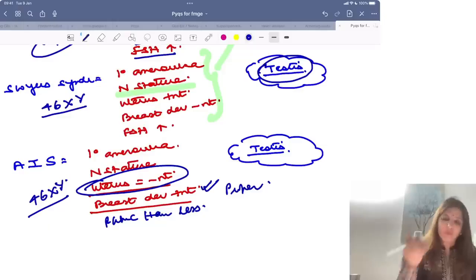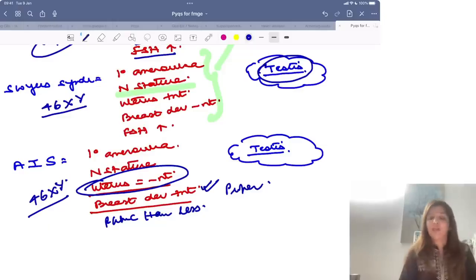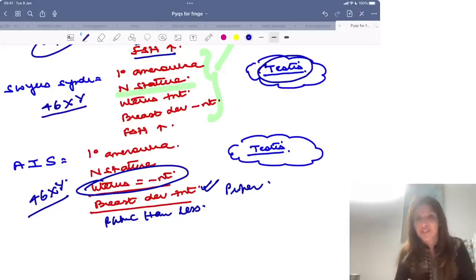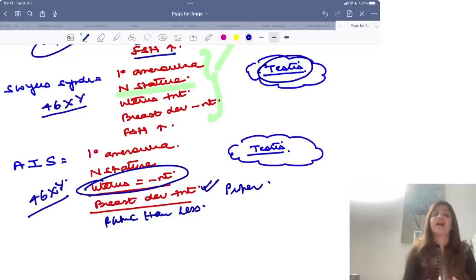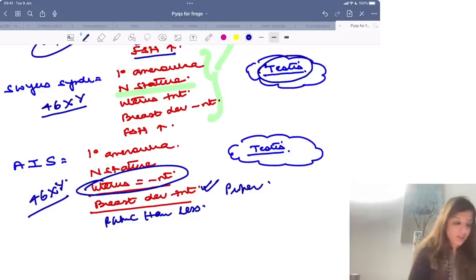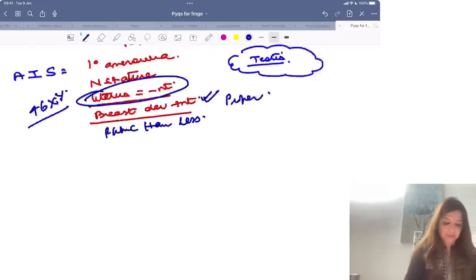Swyer's में तो ना तो pubic hair होता है ना breast development होता है. Turner's में भी ना तो pubic hair होता है ना breast development होता है, right? लेकिन androgen insensitivity में breast development होता है but pubic hair नहीं होता है, and I explained it to you earlier. Breast development इसलिए होता है because androgens get converted into estrogens, and estrogen is needed for breast development, and these individuals are insensitive to androgens. Androgens are needed for pubic hair, that is why pubic hair is not there, right?